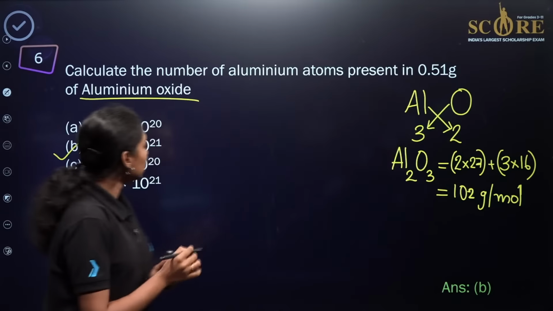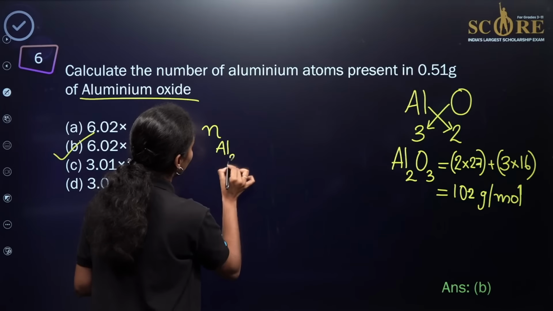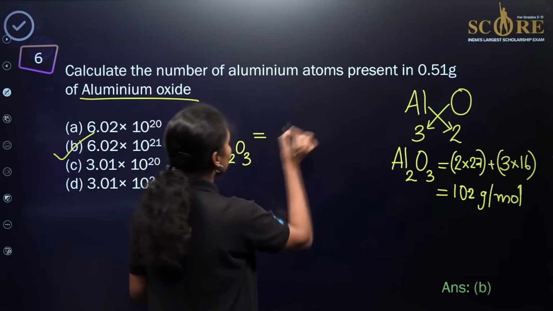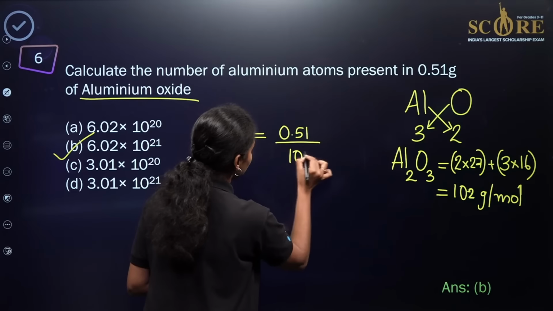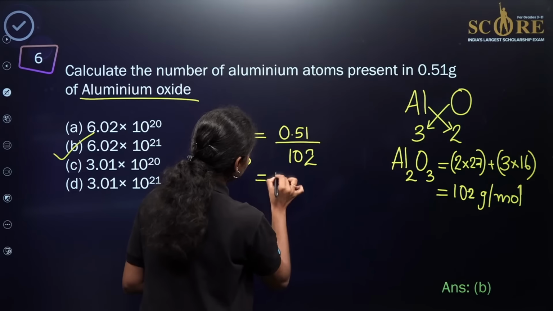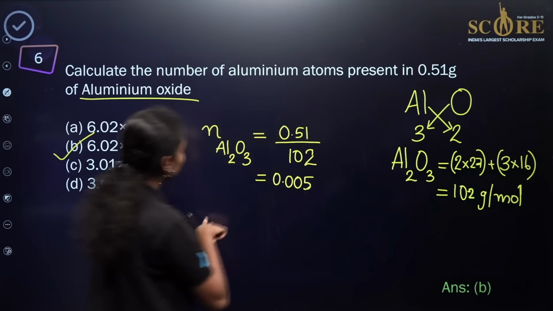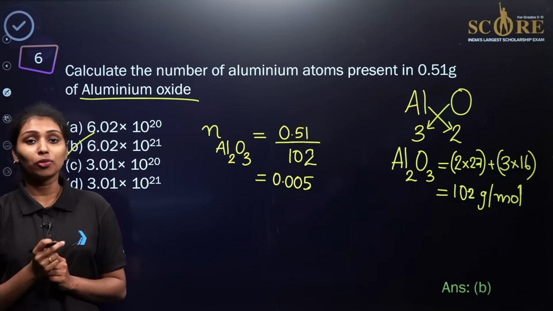Now let us find out the number of moles of aluminum oxide. How can we find it out? The given mass divided by total molecular mass. The given mass is 0.51. 0.51 divided by 102 is equal to 0.005. So this will be the number of moles of Al2O3 present in 0.51 gram of Al2O3.